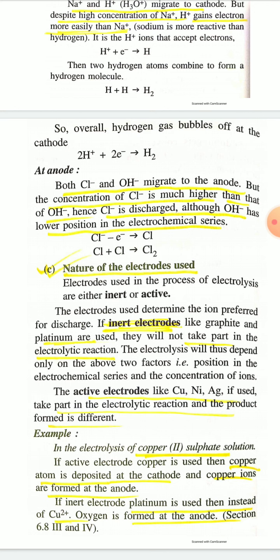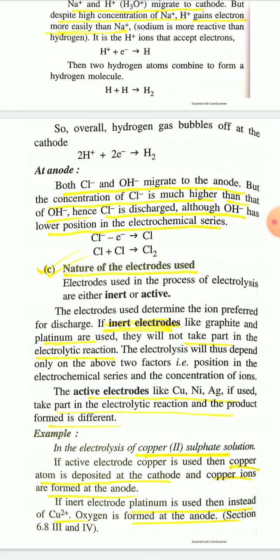Inert electrodes are those electrodes which do not take part in the electrochemical reaction. So if inert electrodes like platinum, graphite are used, they will not take part in the electrolytic reaction, and the electrolysis will thus depend only on the above two factors.